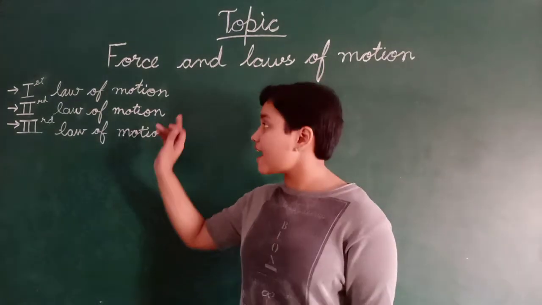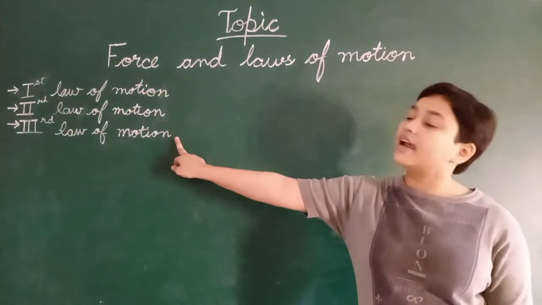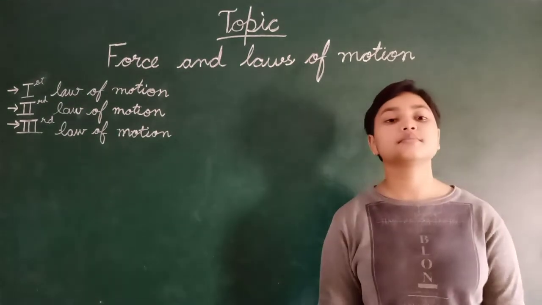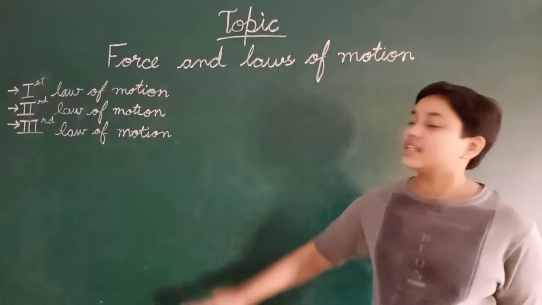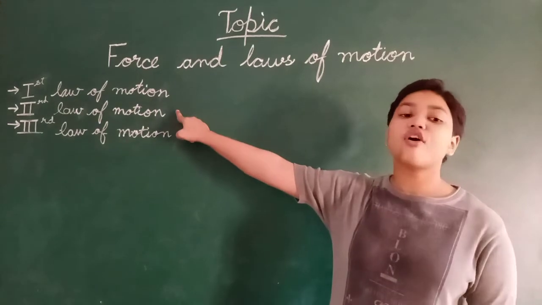Now we will come to the examples of the first, second and third laws of motion. First, the examples of the first law of motion.